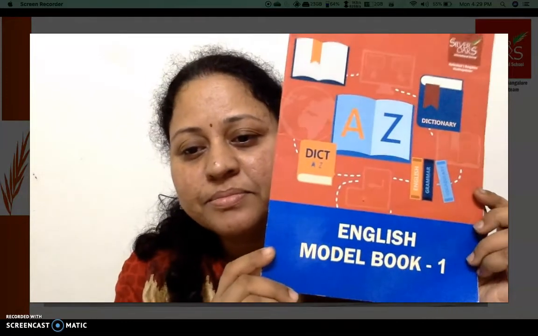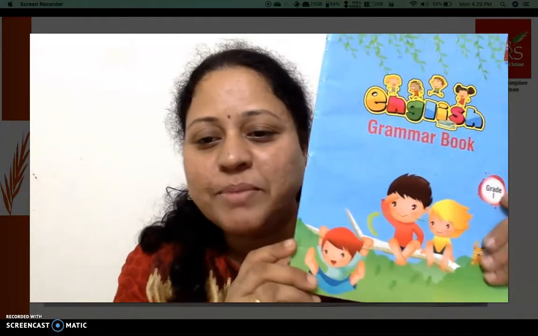Done with the picture? Now keep the picture aside. Let us have a look at the books that you brought in the beginning. Okay. See, this is your English model book. You are going to use this book mainly for reading and understanding the things. Now, this is your English grammar book. You will do practice in this.